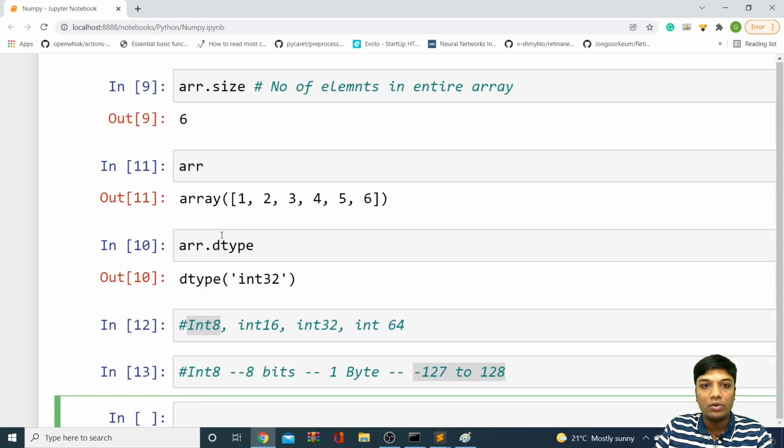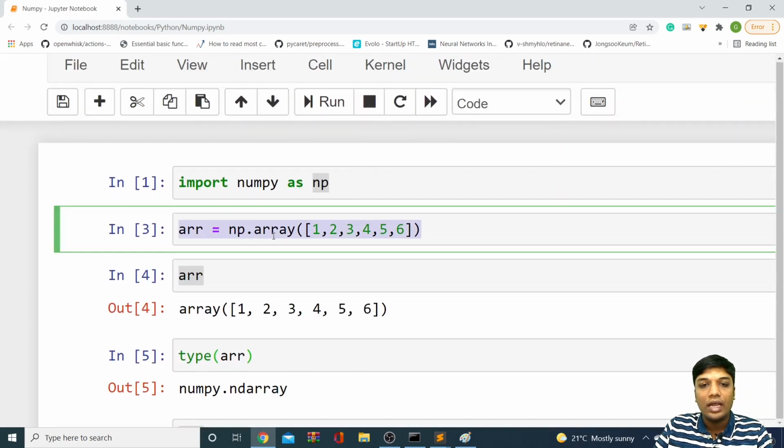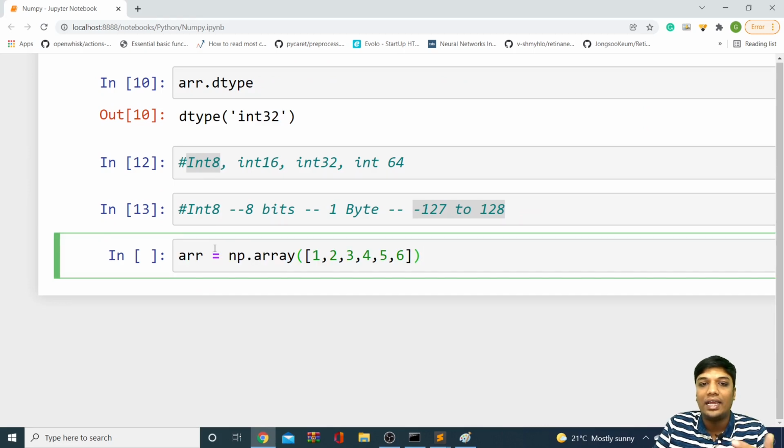Okay, so what you can do is, we can simply create the elements. When you're creating a numpy array itself, we can tell whether you want to use int 8 or int 16. By default it will be int 32, but for example if you want to use int 8, you can use that. So dtype is useful a lot when you are using a smaller number of values, guys.